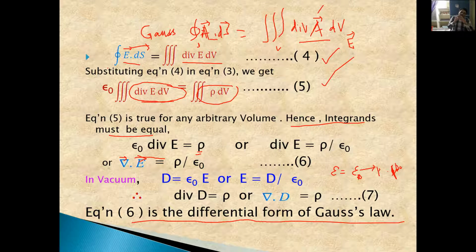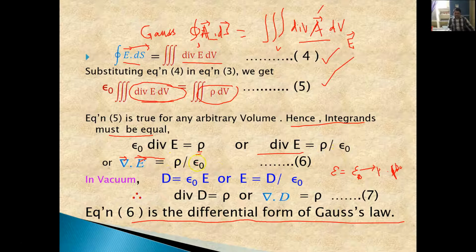After that, we have used Gauss divergence theorem to convert the surface integral to volume integral. Then we have equated both parts on the left side and right side. Then we have come to the conclusion that epsilon naught divergence E is equal to rho.